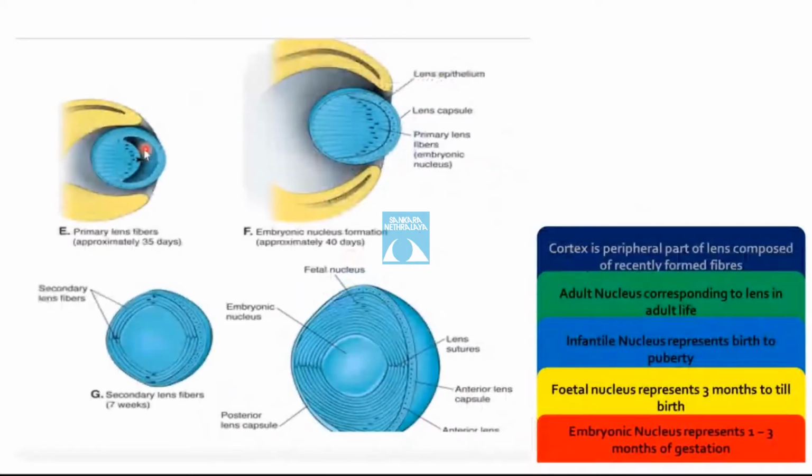The cells in the posterior layer of the lens vesicle stop dividing and start to elongate. As they elongate, they begin to fill the lumen of the lens vesicle. On day 40, the lumen is totally obliterated. The elongated cells are called the primary lens fibers. As the fibers mature, they lose organelles and make the embryonic nucleus, which is present in the center of the lens. Cells in the anterior lens vesicle remain mononuclear cuboidal cells, which form the anterior lens epithelium, and subsequent growth of the lens is because of this.